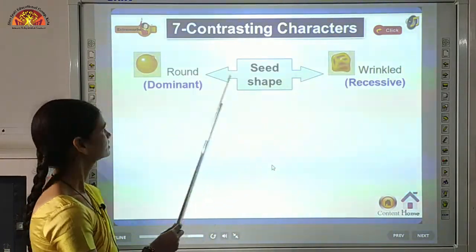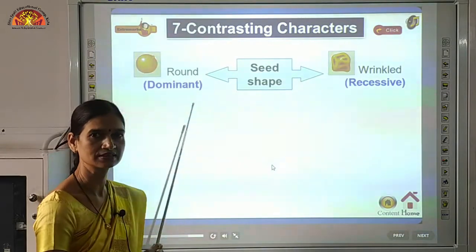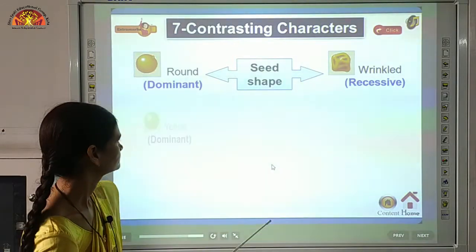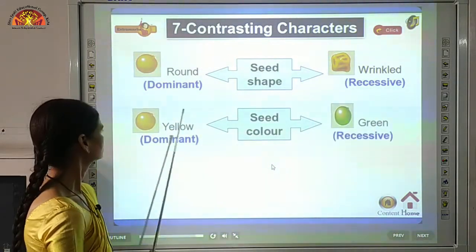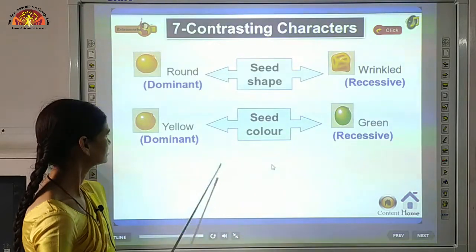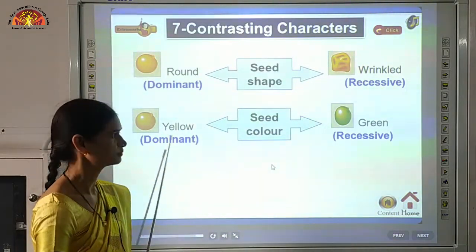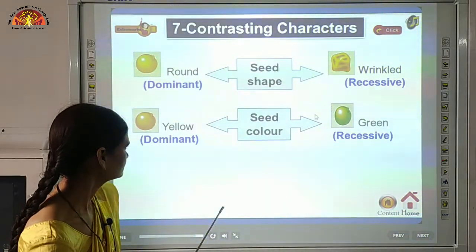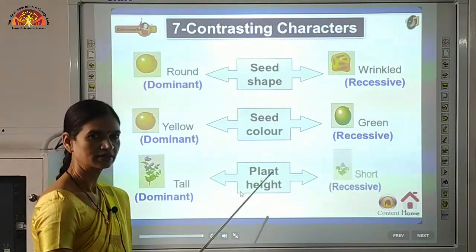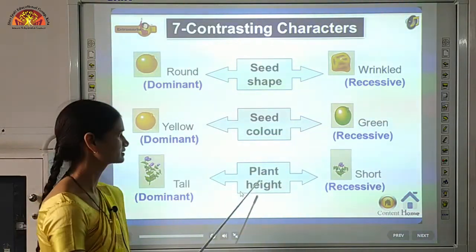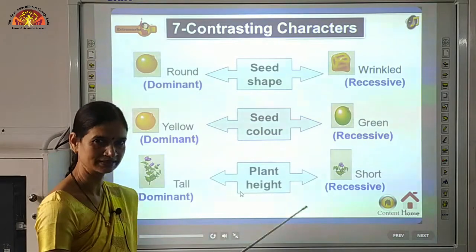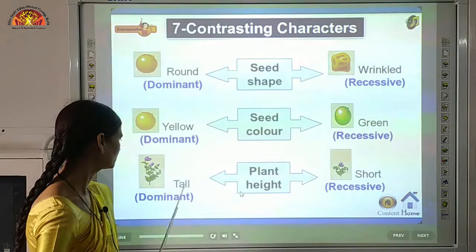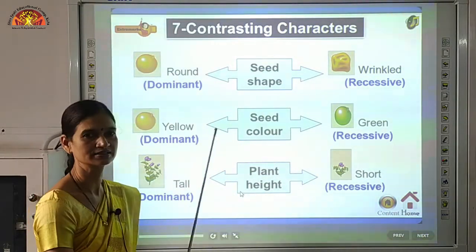Then seed shape, some seeds were round. Round is considered as dominant character, and some seeds were wrinkled, which is the recessive character. Seed color. This was seed shape, this is seed color now. Yellow color seed was dominant and green color seed was recessive. Now comes the height. Plants की height के बारे में बात करें तो there were two kinds of heighted plants. Some were tall and some were short. So tall is the dominant character and short is the recessive character.